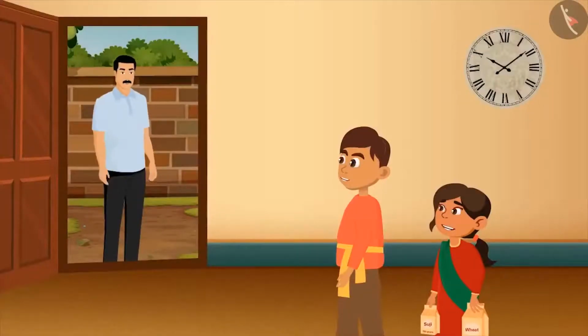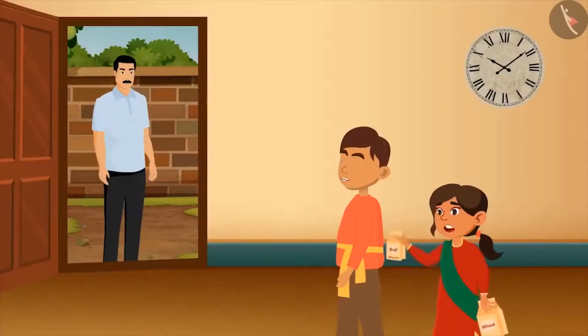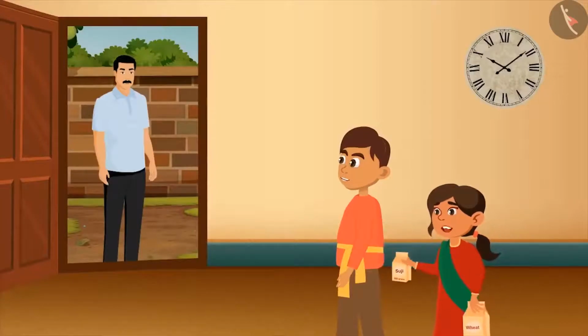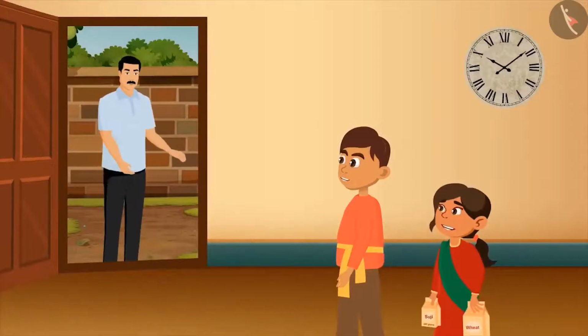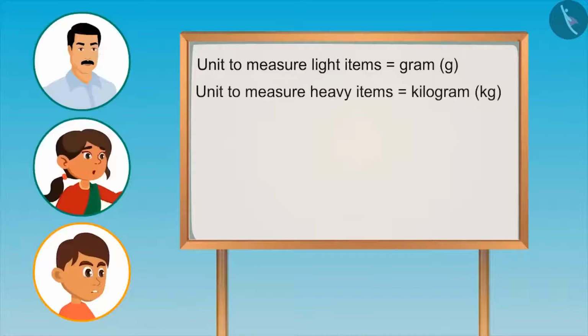What are you both doing? Brother is teaching me about kilograms and grams. Oh, that's great. So, what have you learnt? We measure light items in grams and heavy items in kilograms. Yes, right.